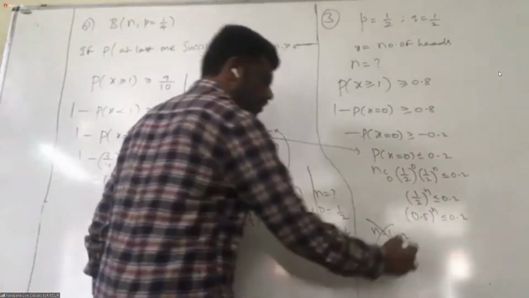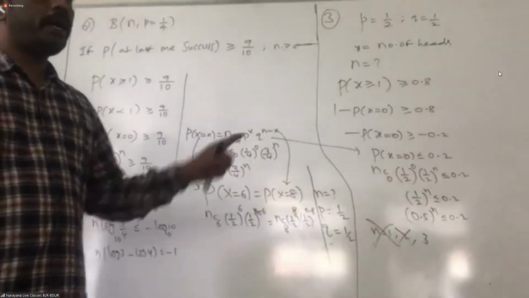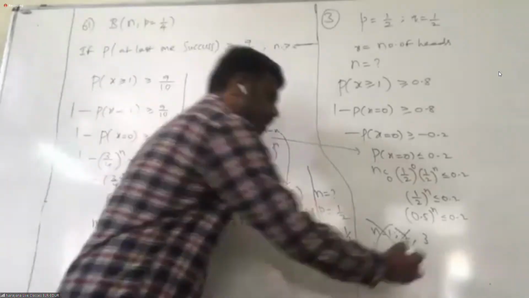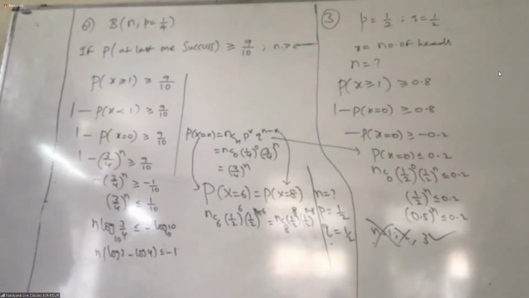No, so n equal to 2 is wrong. Then put n equal to 3: is 0.125 less than 0.2? Yes. So your answer is 3. Understand? Don't say yes simply. If there is a problem, we can discuss.